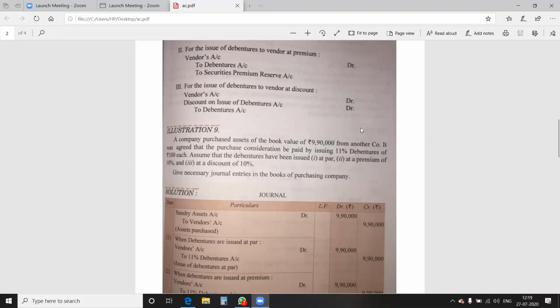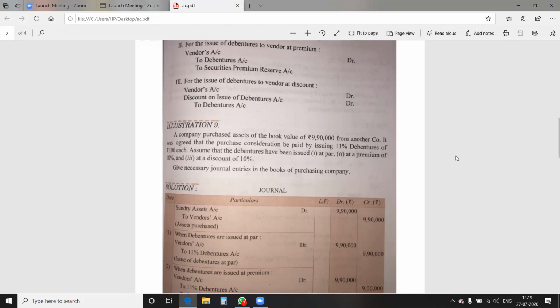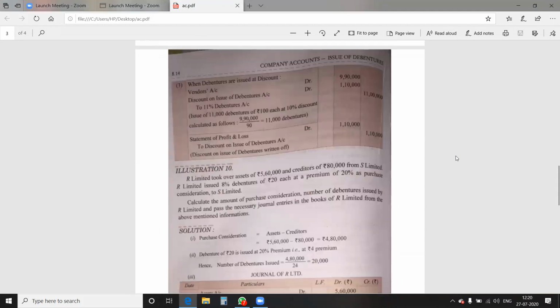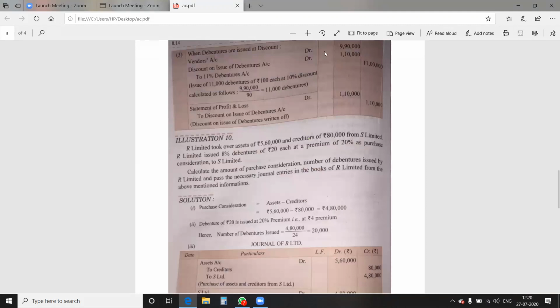Now I'm coming to illustration number 10, and then I'll tell you and mark what is the purchase consideration in the 10th question. Please mark it as well.